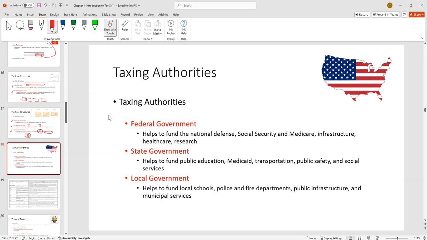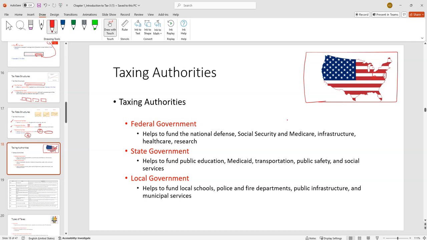All right, with taxes. Here in the U.S., we have the federal government that can tax you, the state government, and then even your local government. And if you have an HOA, it's like a 4th layer of government. But each of them are going to tax you on different things.